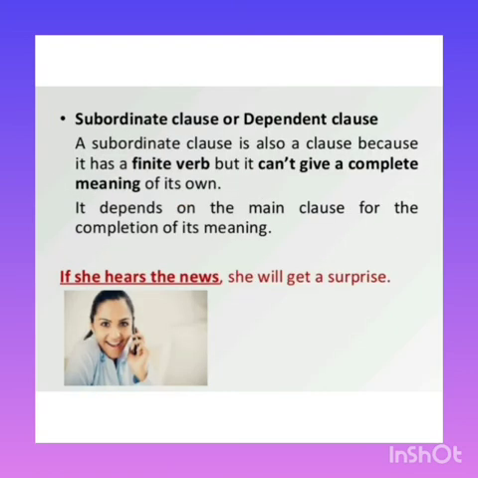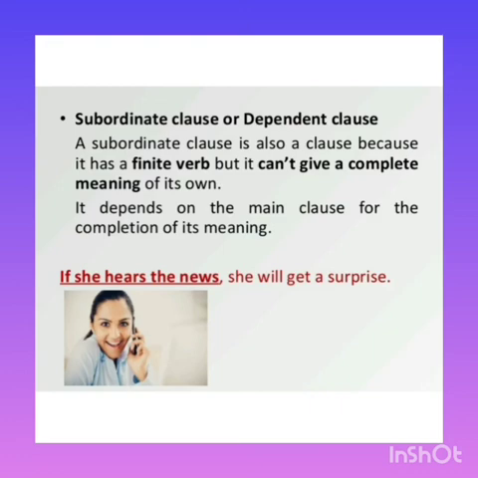Next, coming to subordinate clause or dependent clause: a subordinate clause does not give a complete meaning to the sentence. It has to depend on the main clause to get the meaning. Example: if she hears the news, she will get a surprise. If she hears the news is the subordinate clause and it does not convey a full meaning to the sentence.